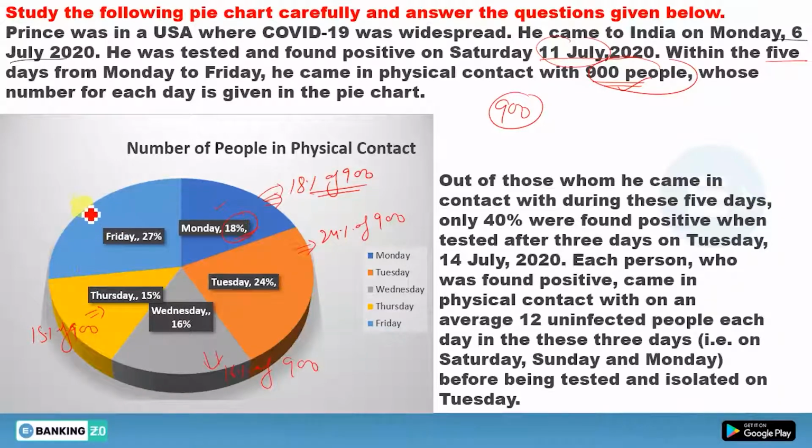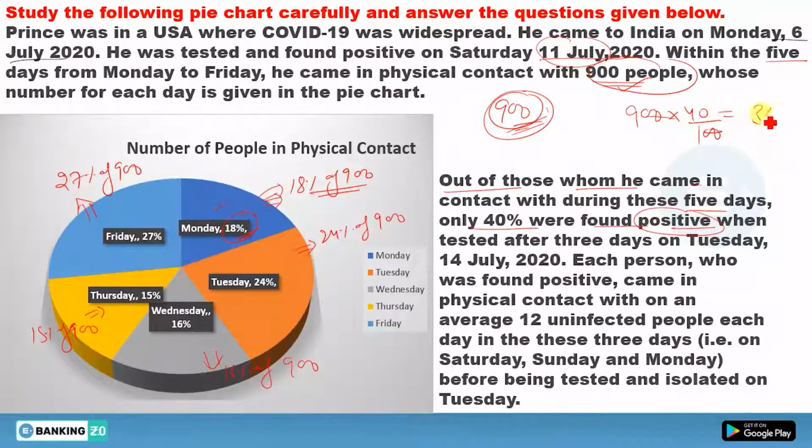No need to calculate this right now. Whenever it is required in the question, we'll calculate it. And on Friday, you have 27% of 900. So if you add all these, you will get the total value of 900. Now move to the next one. Out of those whom he came in contact with during these 5 days, only 40% were found positive. Means out of these 900, 40% people were found positive.